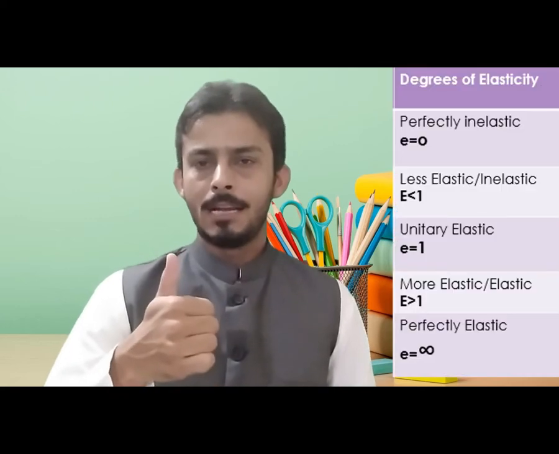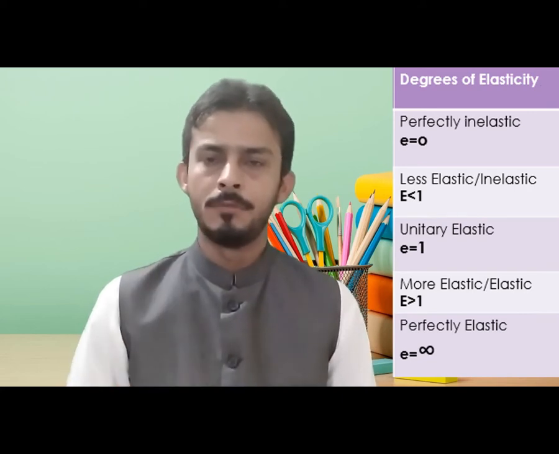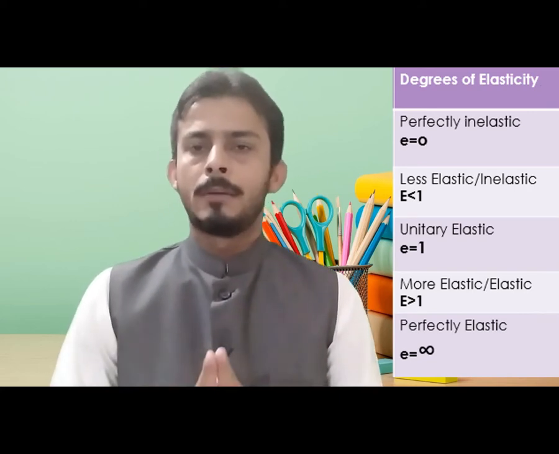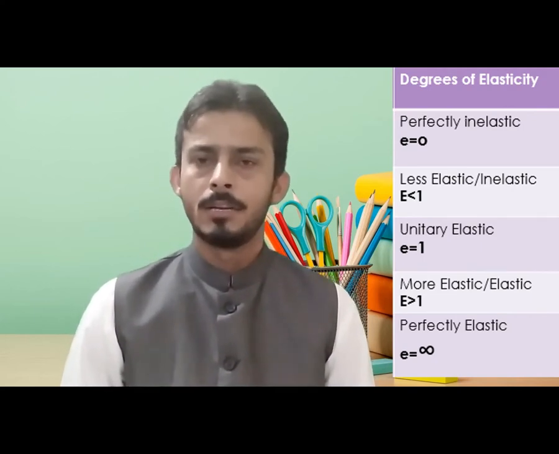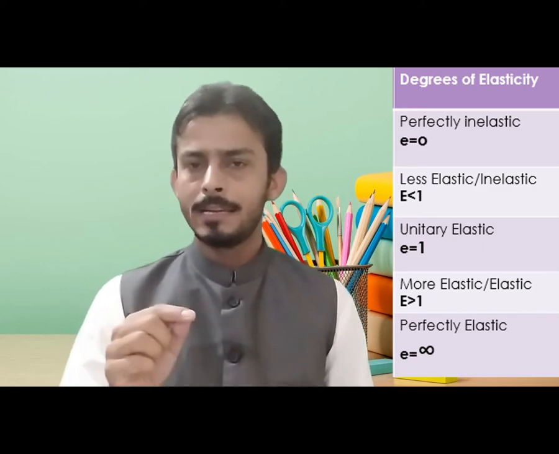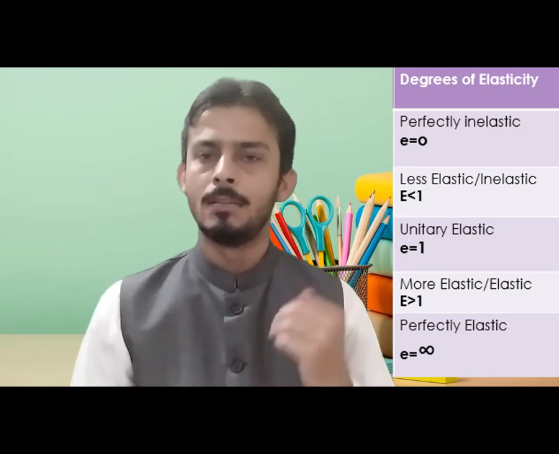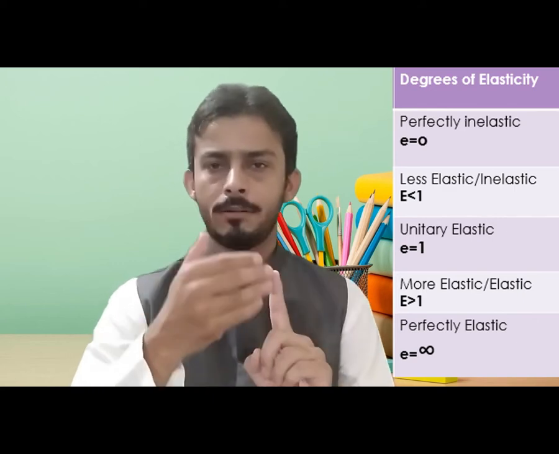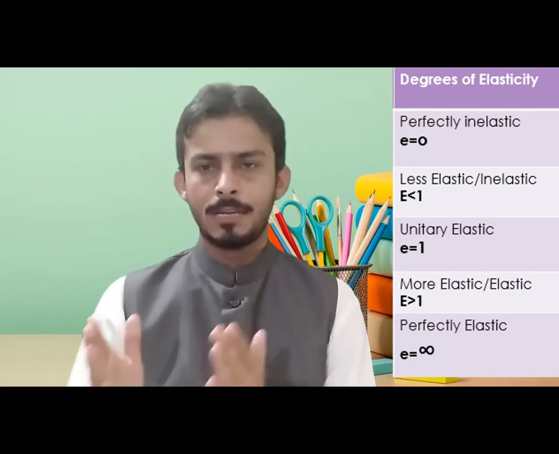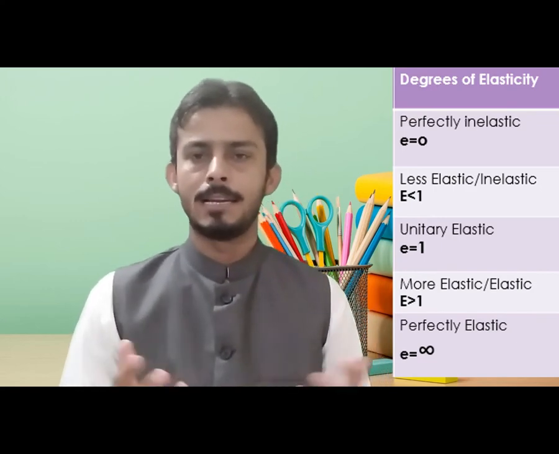Look at this. The degrees of elasticity are, first, perfectly inelastic. When you calculate the elasticity and you get the answer 0, that will be considered perfectly inelastic. Then comes less elastic or inelastic. It is when the elasticity is greater than 0 but less than 1. Remember, the yardstick is 1, whether above 1 or less than 1. So first one was 0, second one greater than 0 but less than 1, that is inelastic or less elastic.